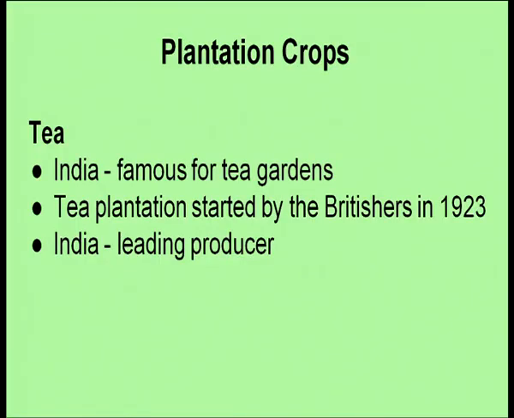Now, plantation crops, as discussed earlier, are grown on a large stretch of land, mainly for selling purposes. One of the most important plantation crops of India is tea, and India is famous for its vast and beautiful tea gardens. Tea plantation was started in India by the Britishers in 1923, and today India is the leading producer of tea.